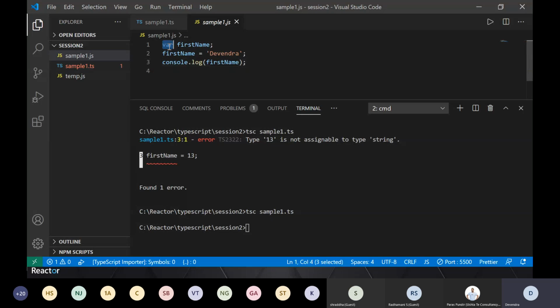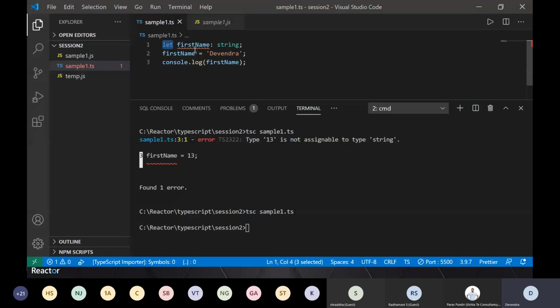This is generated, right? Now see the type var which is generated here. When I'm saying that this variable is of type string, it is creating a variable using var, because in JavaScript this is what is supported, and it is assigning this value to this variable. It is not talking about what type firstName will be of. So that way, if you have an existing project with JavaScript, you can copy paste this into your TypeScript, and then gradually you can refactor your code to put these conditions and check those out.